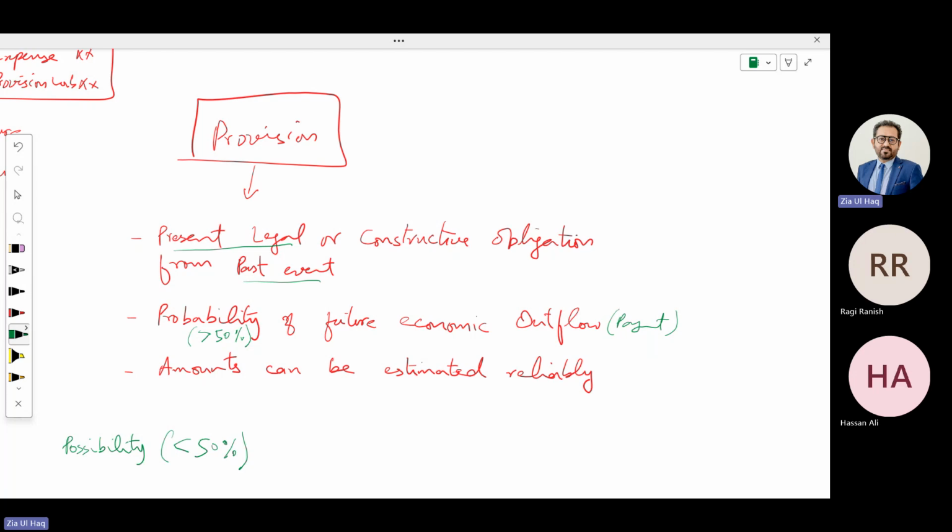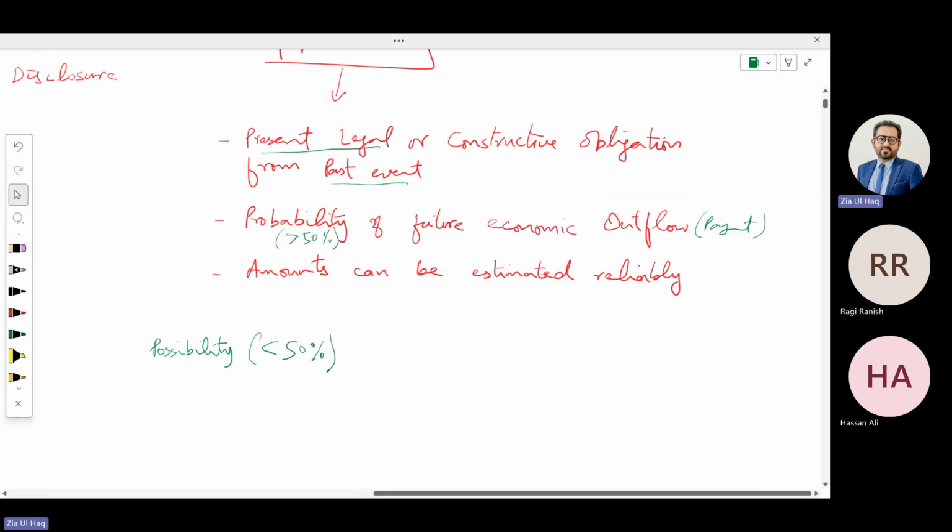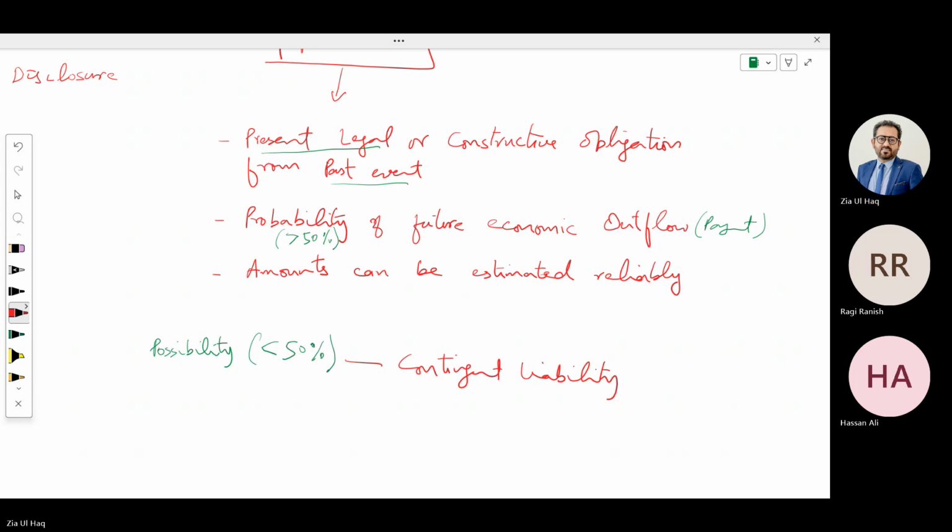Can you understand this? What is meant by constructive? We haven't discussed yet. If there is no probability but possibility, meaning less than 50% chances the company needs to pay the amount, in that case, we need to disclose a contingent liability. We need to provide a disclosure of contingent liability in the notes to the accounts. Is that fine?